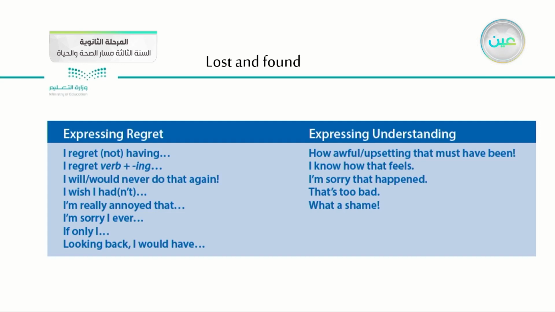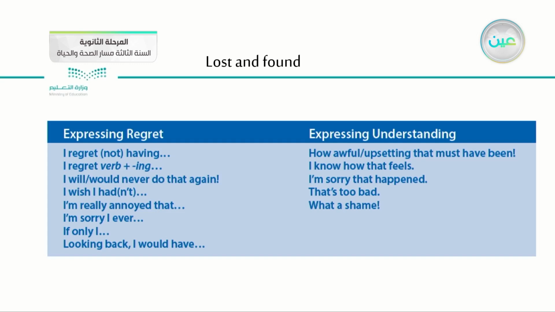I regret plus the verb with ing, and I will or would never do that again. I wish I hadn't. I'm really annoyed that. I'm sorry I ever. If only I. Looking back, I would have. You can use all these ways to express your regret.